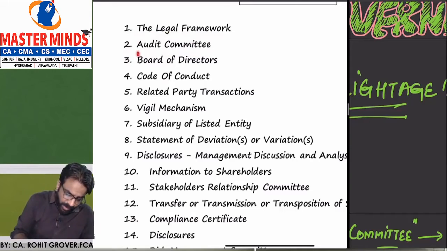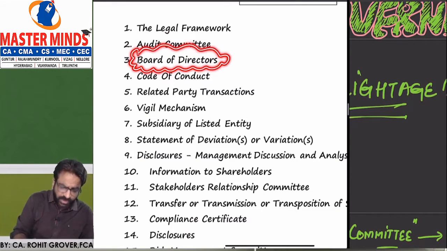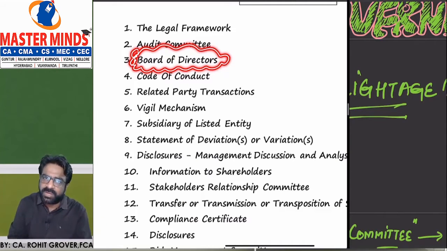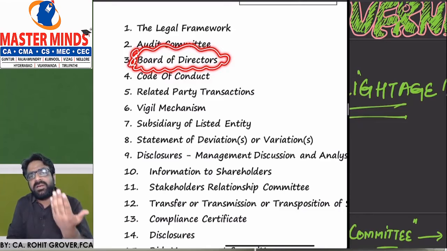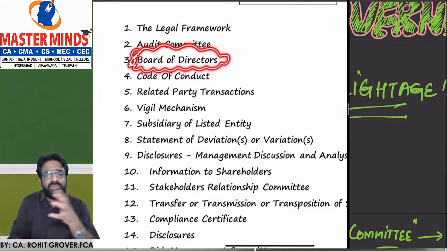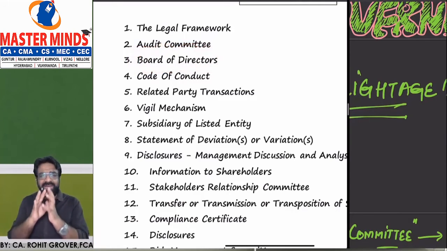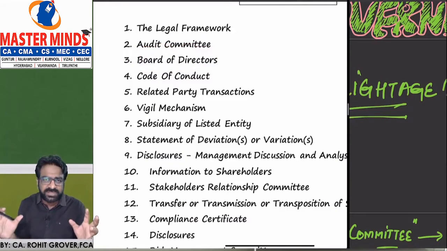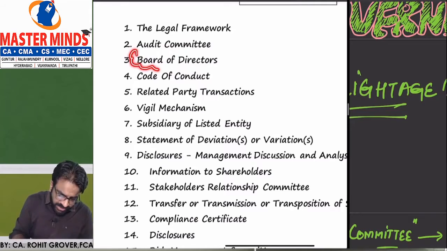Then we'll understand about everything about the board of directors. What should be the constitution of board of directors? Who will constitute the board of directors? How many should be women director? How many should be executive director? How many should be non-executive director? In how many companies you can become the board of directors? In which company? In how many companies you can become a chairman of the committee? All those things related. What should be your remuneration as a board of director? So in this topic, we'll understand everything about the compliances, rules and regulations and corporate governance of the listed company in relation to its board of directors.